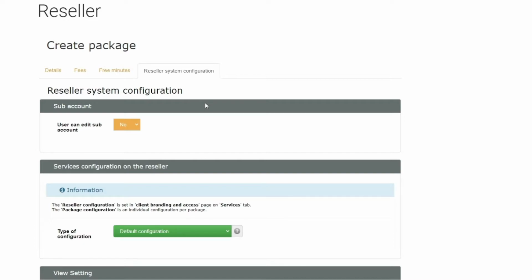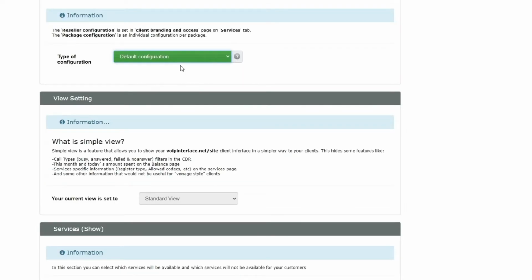Earlier, when explaining the reseller configuration page and the service tab, I mentioned an alternative way to enable or disable the service and feature for the client's interface. Under reseller system configuration, you have the option to use the default configuration and the package configuration. If you use the default configuration, it's going to be the option you decided to display at the reseller configuration service tab. The package configuration will be applied only to customers who have the package in their account.